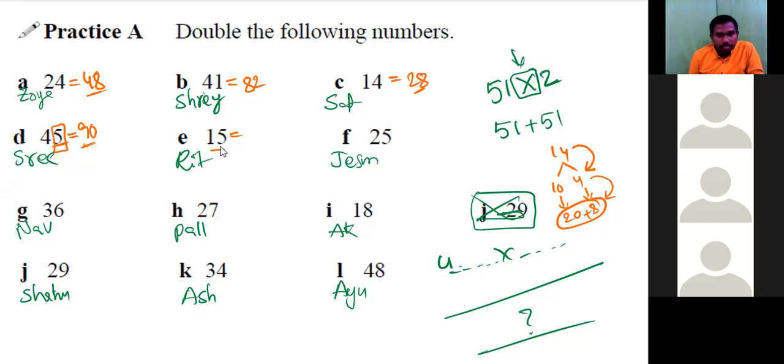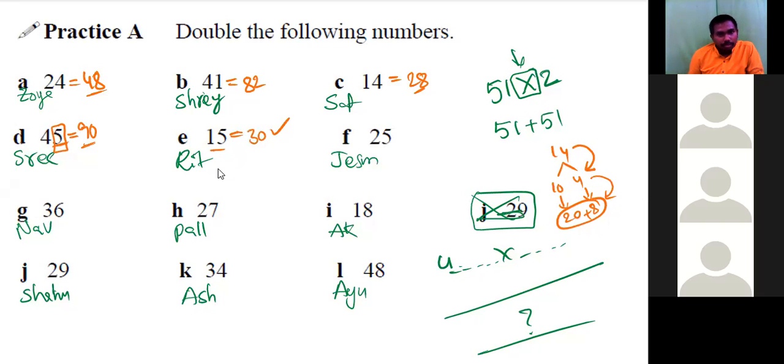Sorry, 30. 20 plus 10, which would be 30. Explain from the beginning. How to double this number? Sir, we can take it as 10 plus 5 plus 10 plus 5, which would be 20 plus 10, which would be 30. 30, correct.